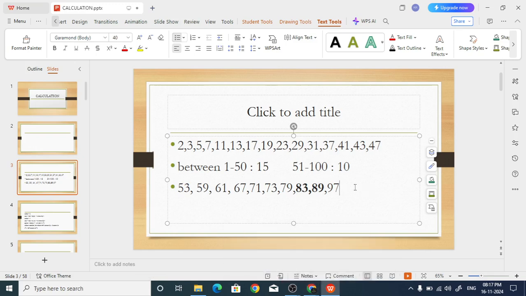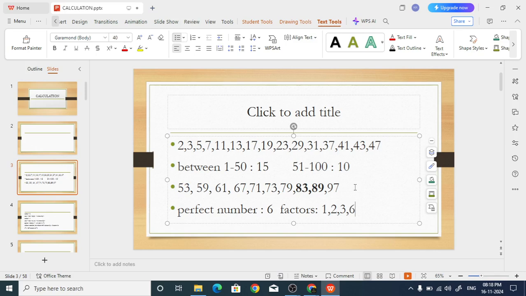And there is something called a perfect number. Have you heard of this? Six is a perfect number. You know why? What are the factors of 6? 1, 2, 3, and 6.